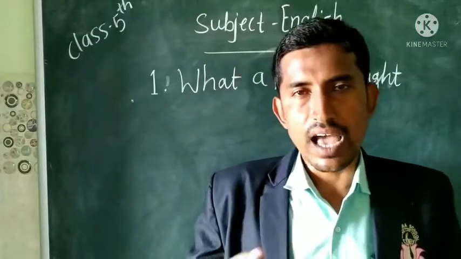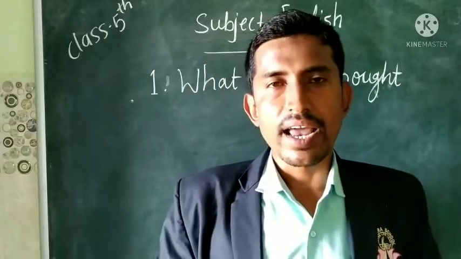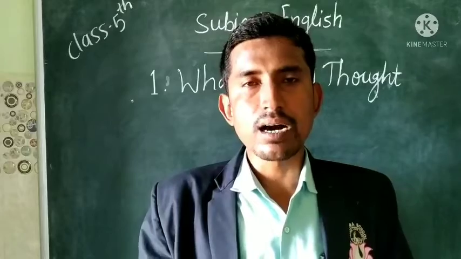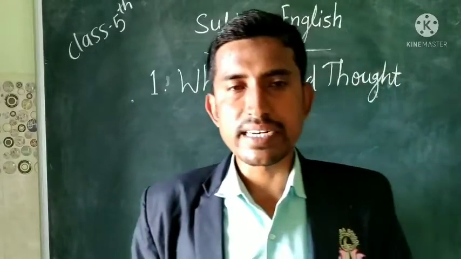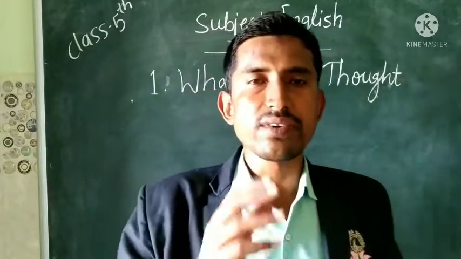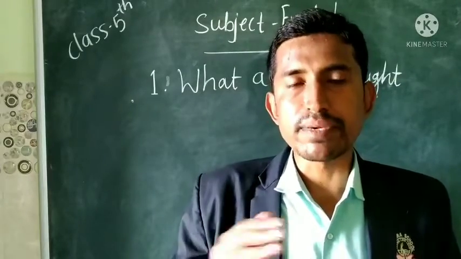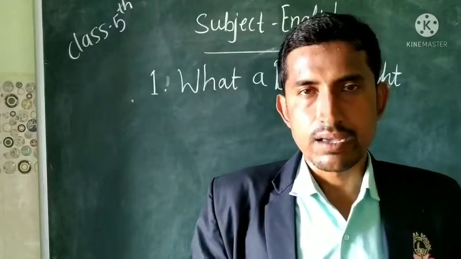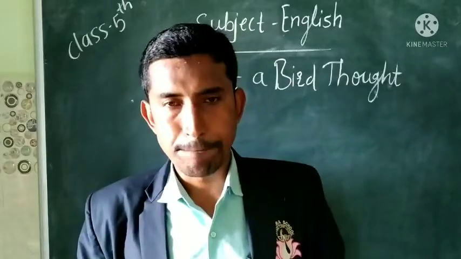So dear students, as you know, birds lay eggs, and after some days the young ones of the birds come out from the eggs. So in the first stanza the bird is telling that before coming to birth it was living in the pale blue shell house. It means that the bird was living in the egg. Means the egg was the first house of that bird.